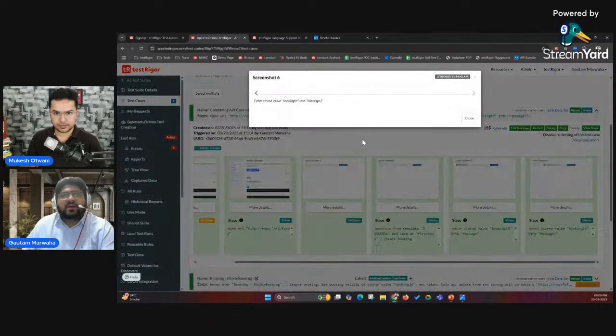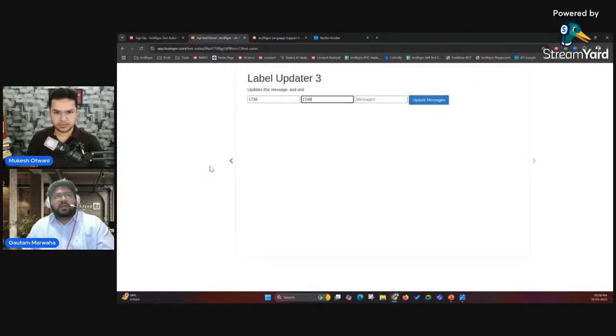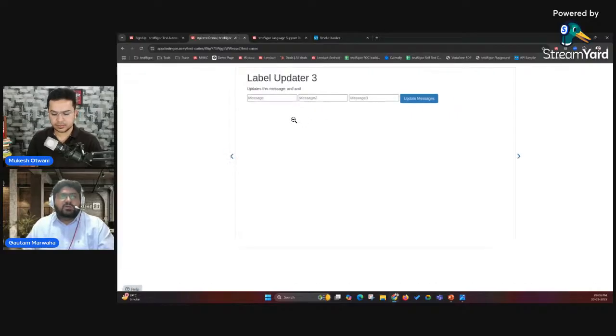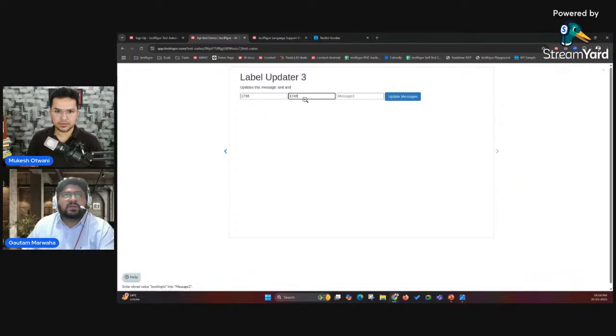At the end, this is the UI of the page application. It was like this before: message, message, two fields. The first booking ID that was generated, I have entered here in the message field, and the second booking ID I've entered here as the second field.